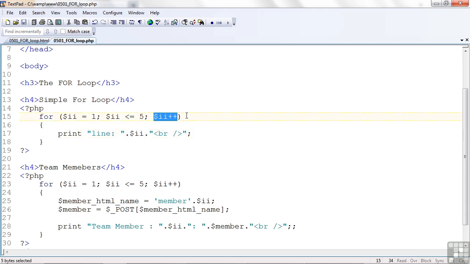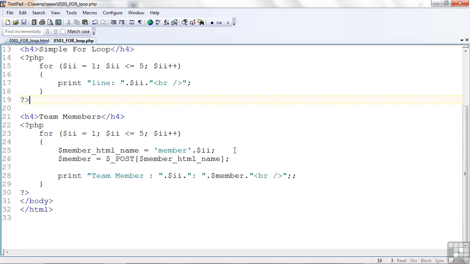until $II comes up and all of a sudden it's equal to 6. When it's equal to 6, this comparison fails. As soon as it fails, it jumps down to the end of this curly brace and continues the code down the program from there, very much like an if statement.